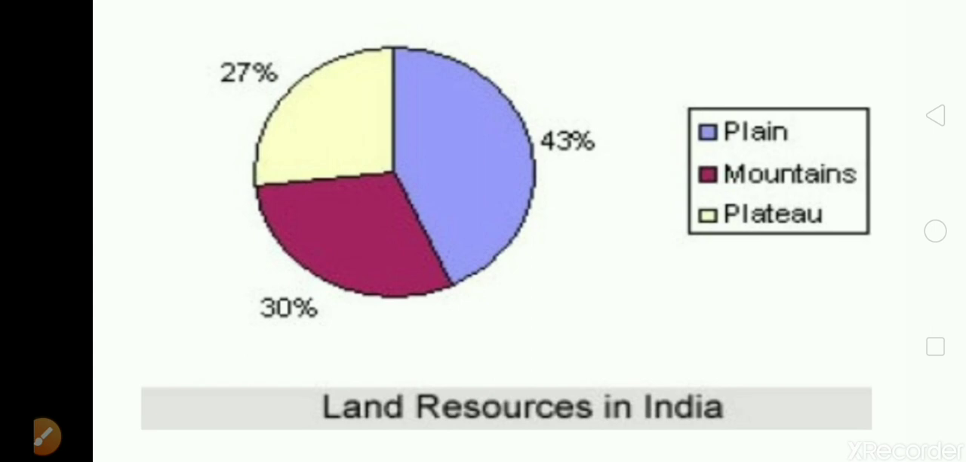Next is 30%, which is showing mountains, and 27% is in the form of plateaus. So it is showing the land resource of India.